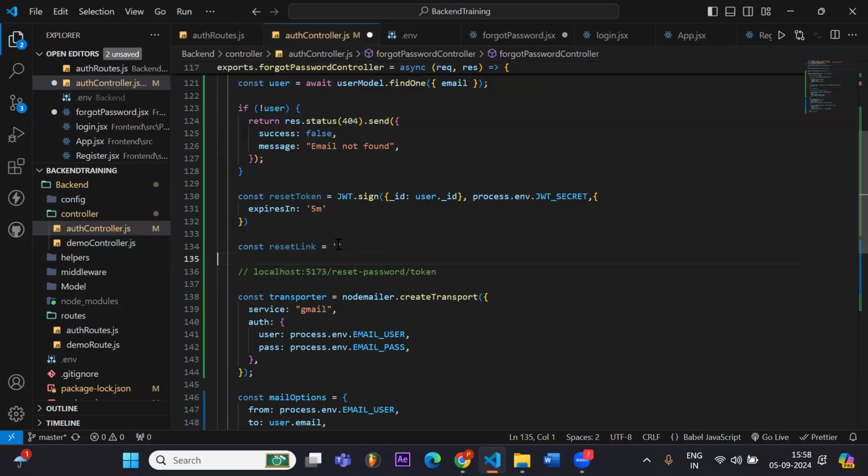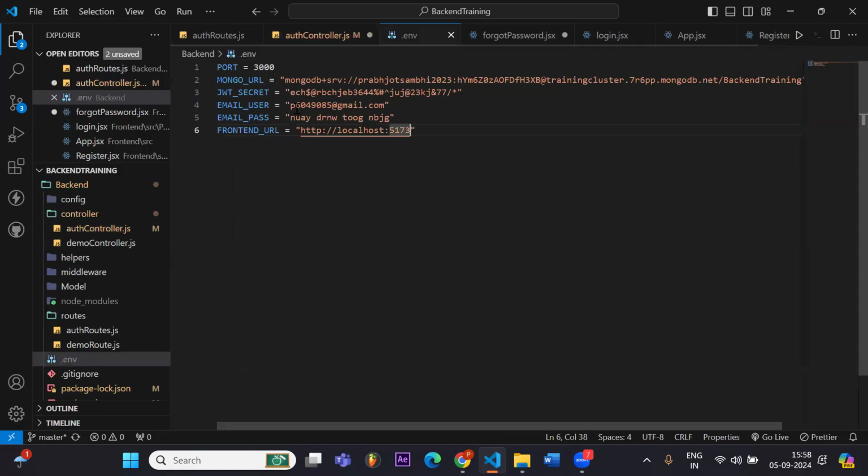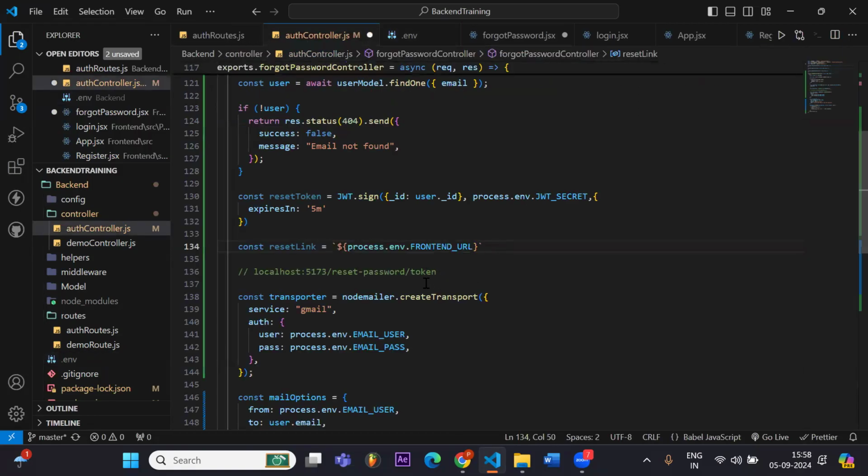And in the controller, I have to generate the URL like this. So how we used to do it? We used to enclose it in backticks. And first of all, our localhost part will come, so we write process.env.FRONTEND_URL. So after the front end URL, this part is already done. After that, we have to write the forward slash, and then reset password. And we have to enclose it.